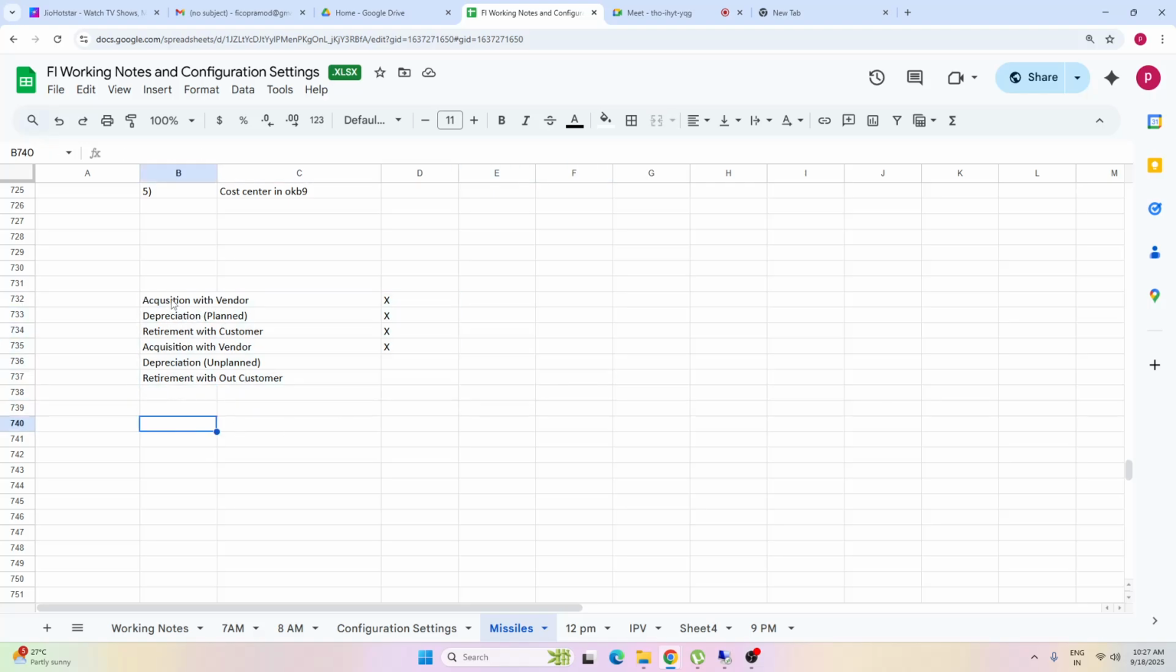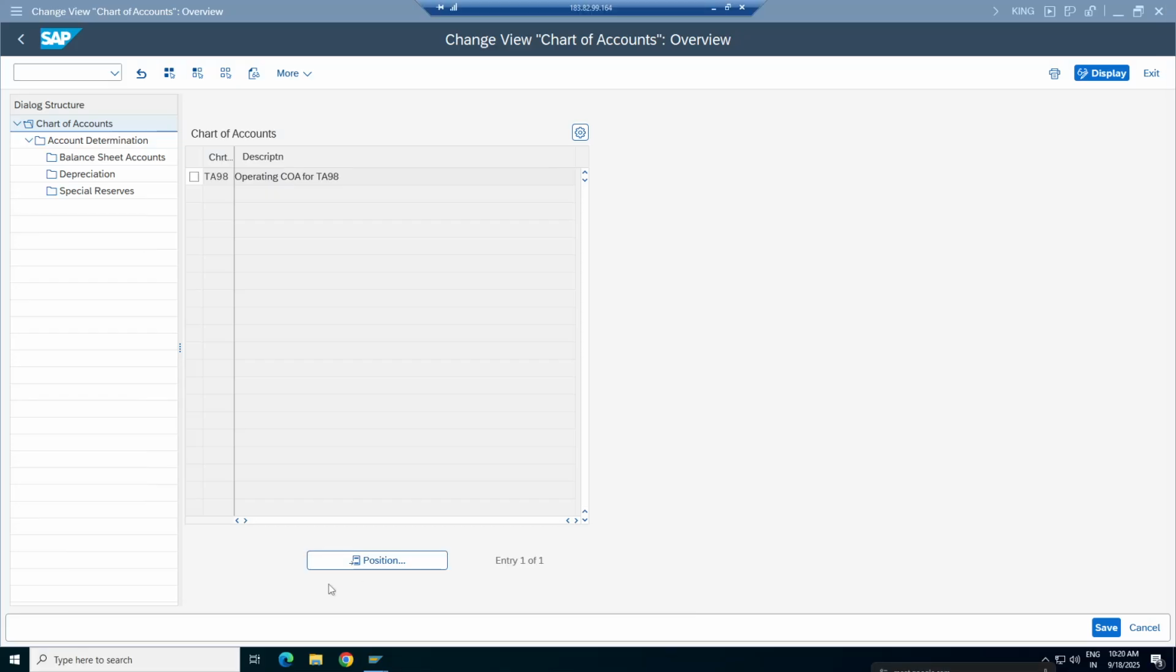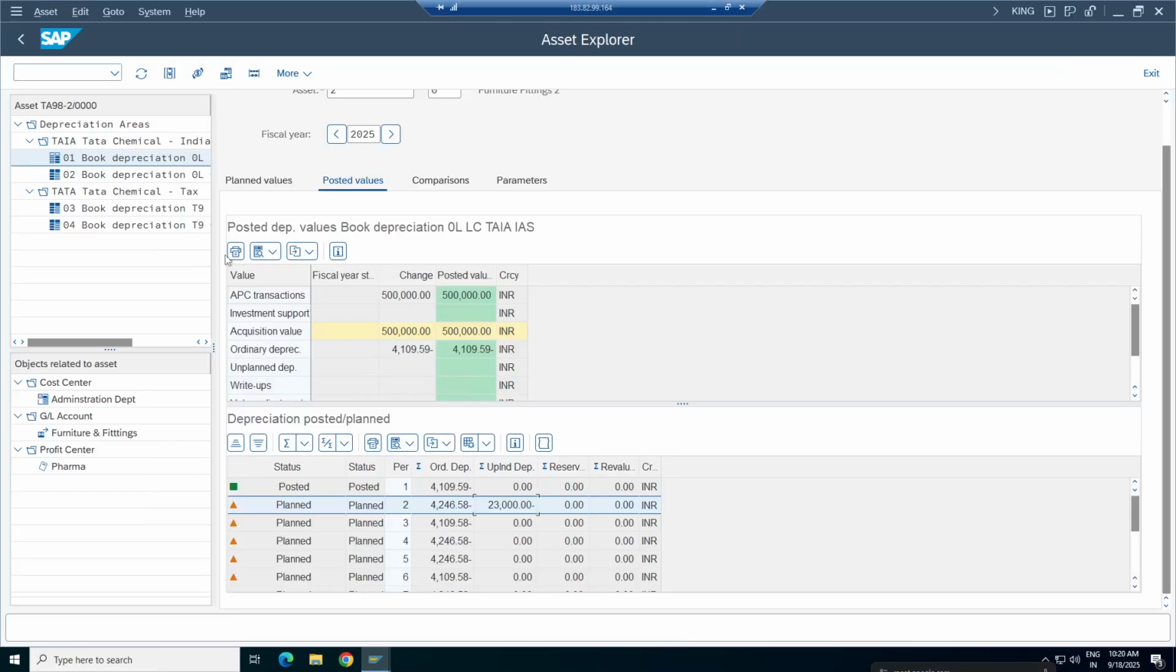Okay, so let us come back to the business transactions of asset accounting. Acquisition we completed, planned depreciation we had seen, retirement with customer we had seen, acquisition with vendor we had seen, acquisition without vendor we had seen, right? Offsetting entry, and unplanned depreciation also we had seen. Make sense? And retirement without customer also we will see, because we already have the values. Do you agree? Yes. So go back to the general question.